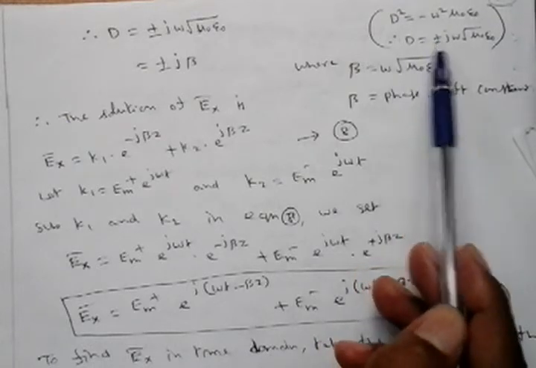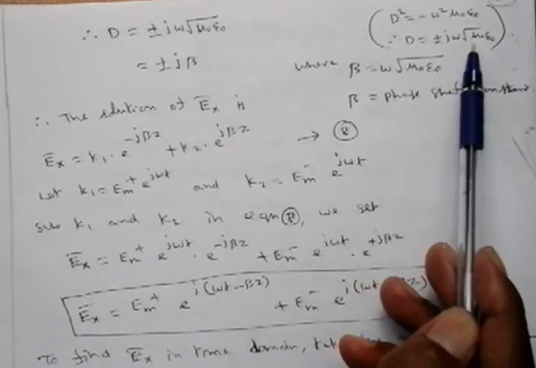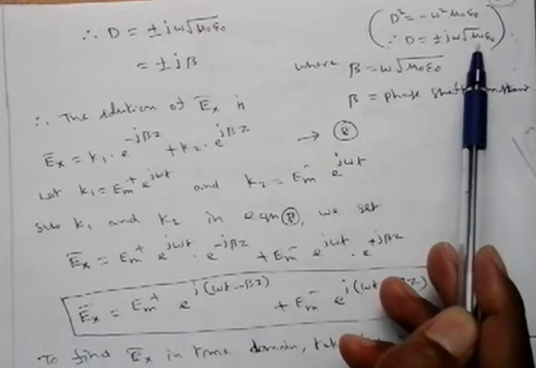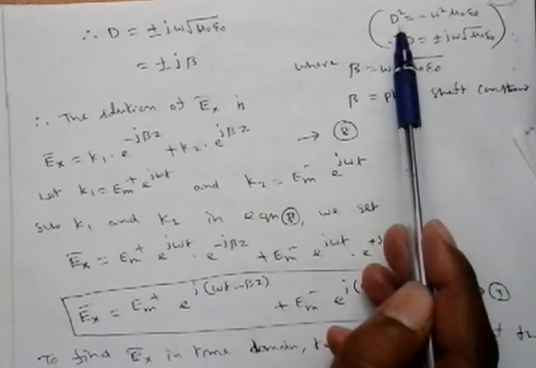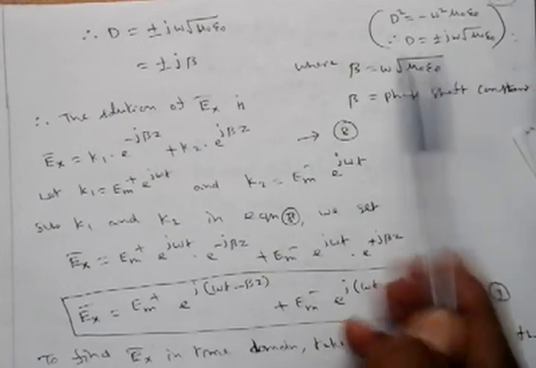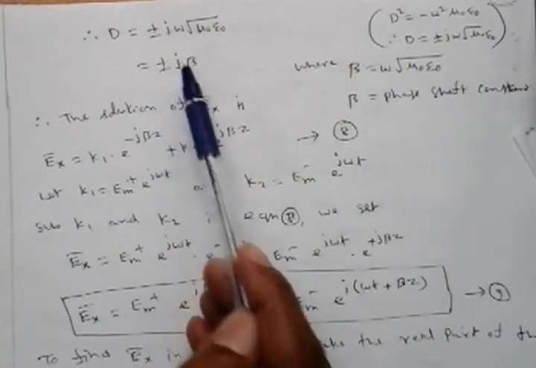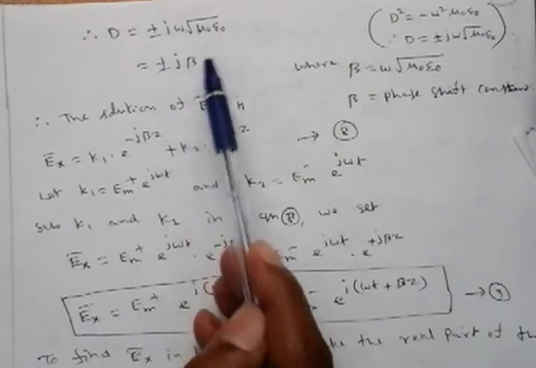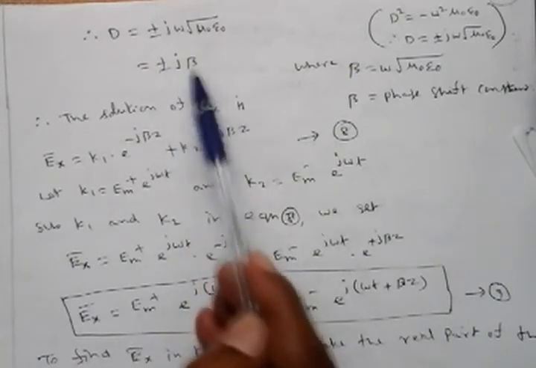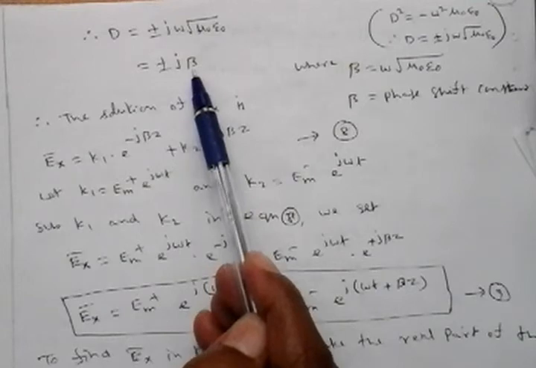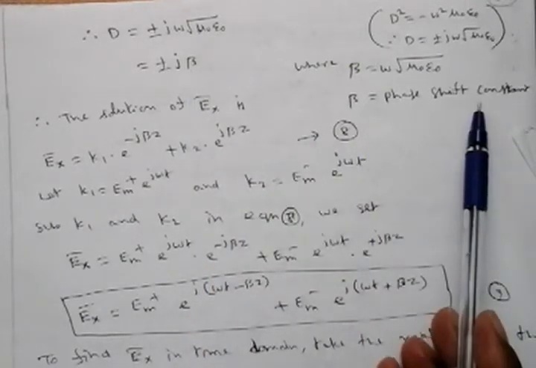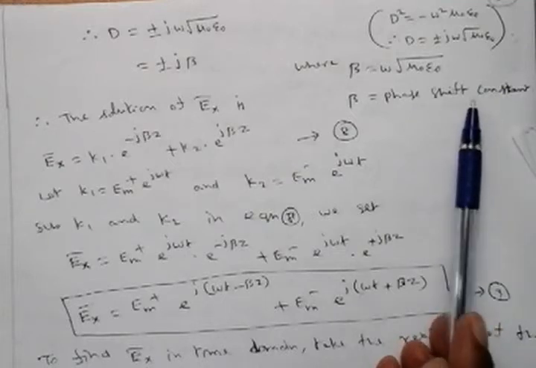So D is equal to plus or minus j omega square root of mu naught epsilon naught, which can be written as one more constant, called beta. Beta is nothing but a phase shift constant.